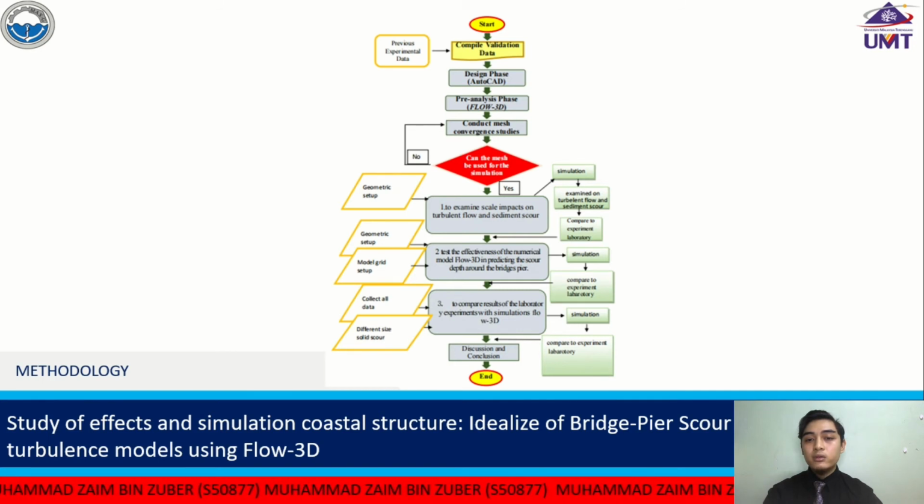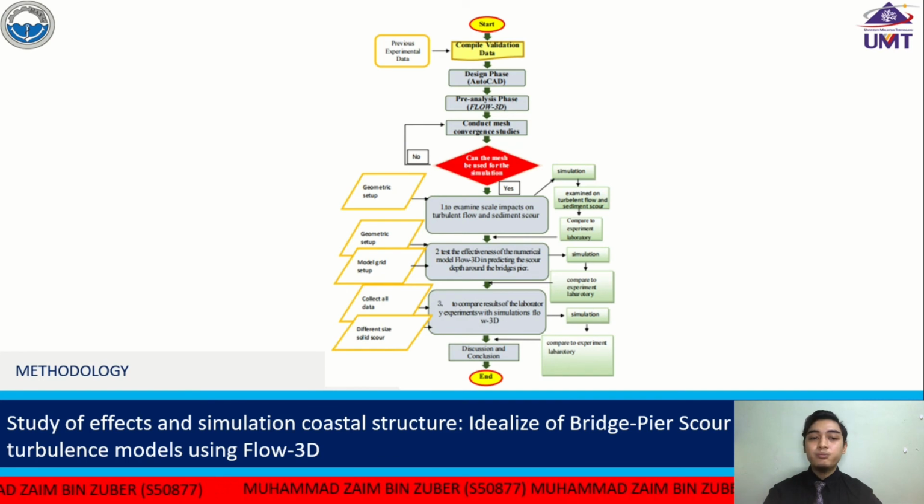Then we go to the second objective, to test the effectiveness of the numerical model Flow 3D in predicting the scour depths around the bridge pier. First, we do the geometric setup and model grid setup, and then we run the simulation and compare to the experimental laboratory. Then we go to the third objective, which is to compare the result of the laboratory experiment with the Flow 3D simulation. We collect all data and then we define different solid scour, and then we run the simulation and compare with laboratory data, and then we go to discussion and